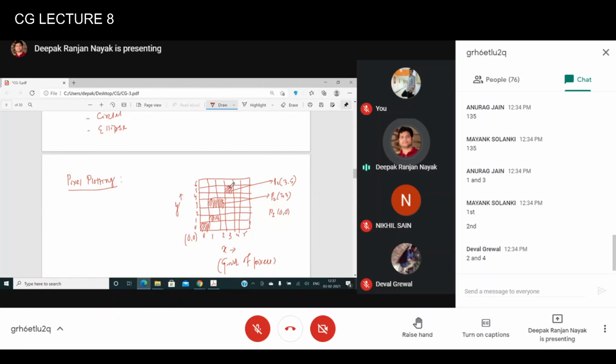If it is a graph paper, then you can simply draw the line between the points. But we are talking about pixels, which is actually different from the way you draw on a graph paper. That is what is different from the way we draw on a screen.